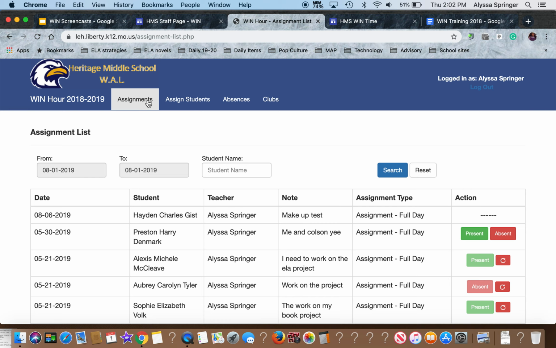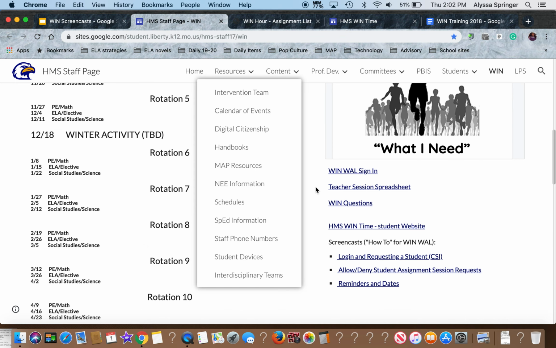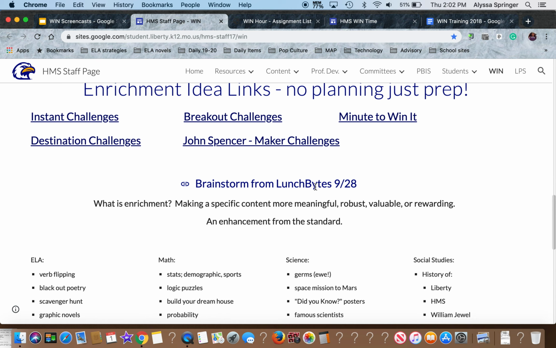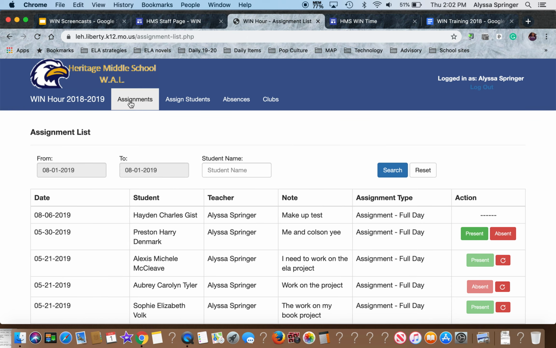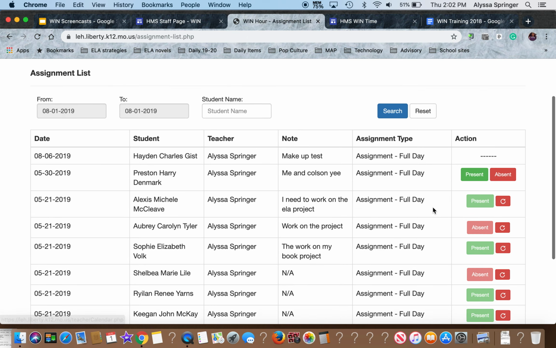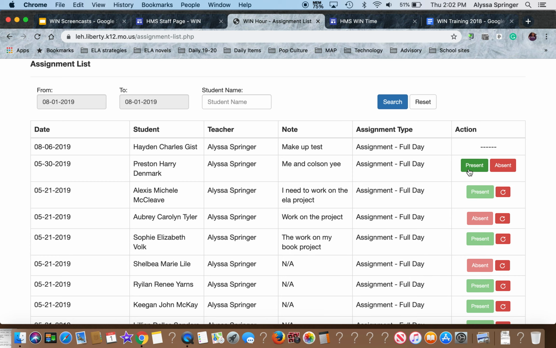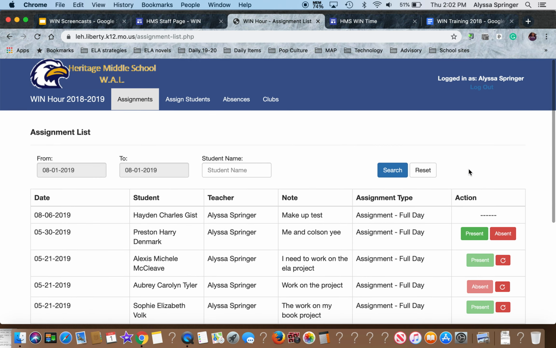If you have any questions about what types of sessions you should be offering or ideas, remember that on the WIN staff page, there are some resources for that, or ask a member of the WIN team. Remember too that you also take roll by using this first tab when you sign in under the assignments tab, present or absent, depending on if that student is there.